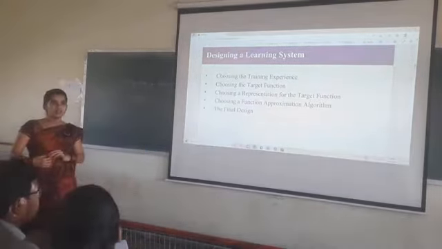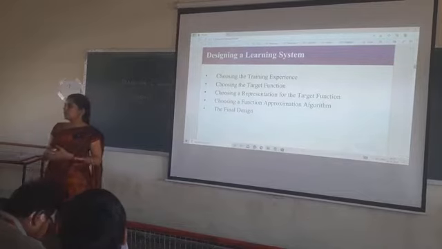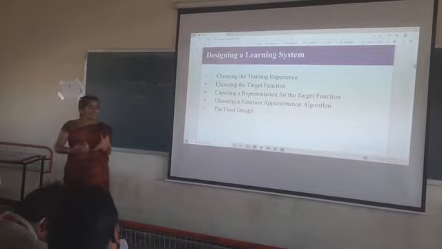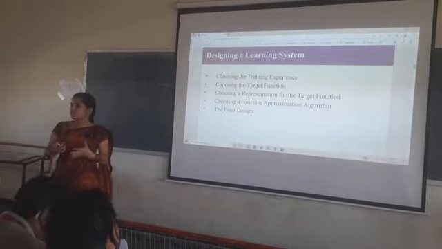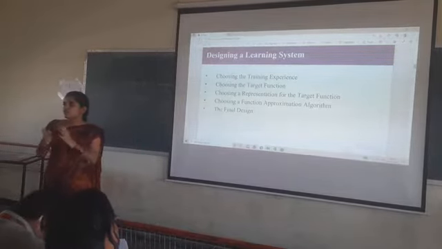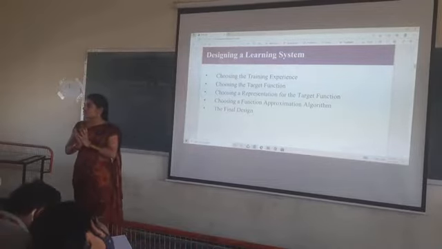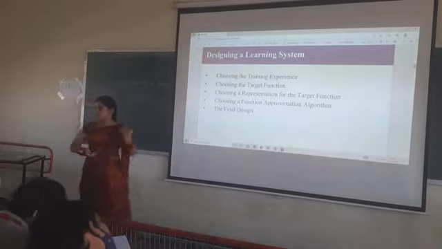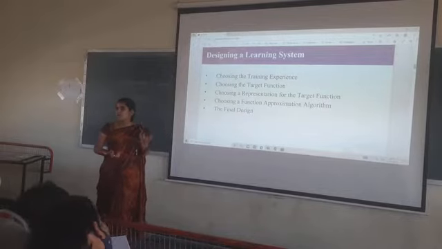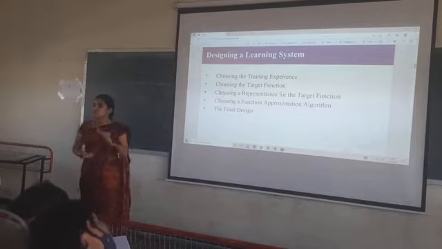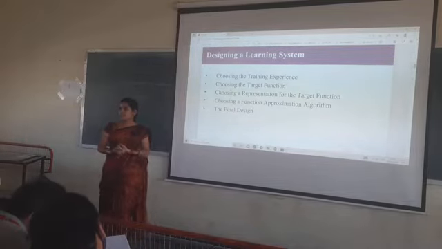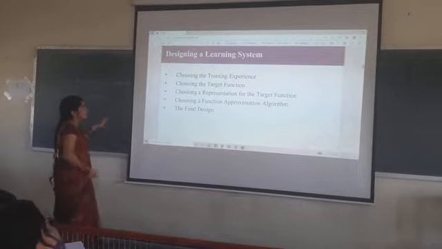Machine learning has the ability to learn. By using the well-posed learning principle, the machine learns. Machine learning learns by using a system. Which system is it using? It is using a learning system. By using this learning system, the machine can learn, and based on learning, it can do different tasks. So, designing a learning system.